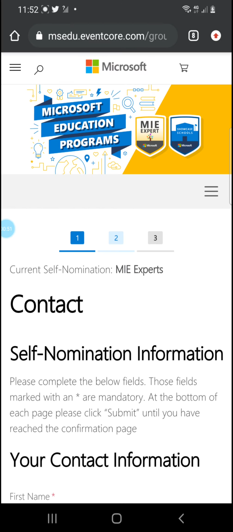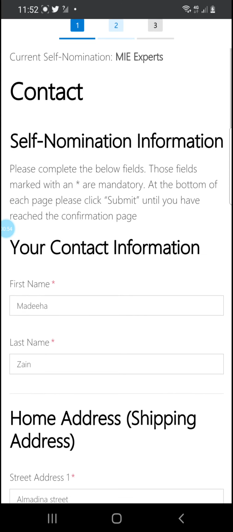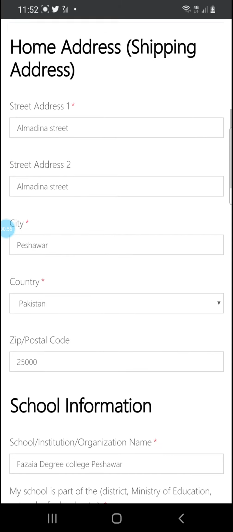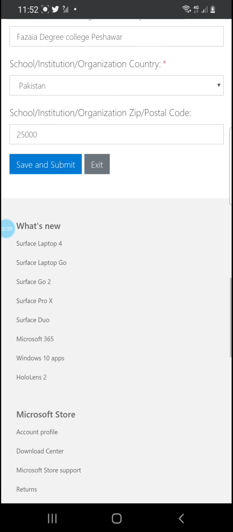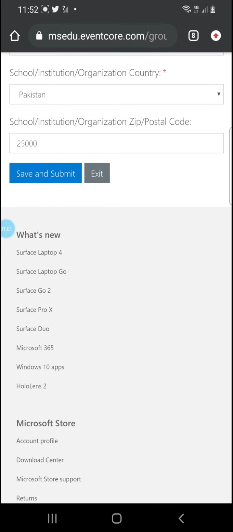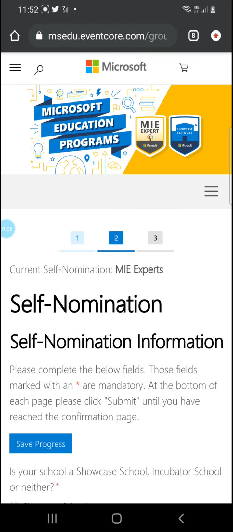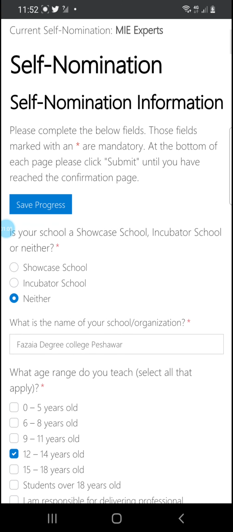Once you enter the information about yourself, like your contact information, your home address, school information, and all the things here, you have to save or submit it, right? Then you will move to the second step, and in the second step you will land on the self nomination form. On the self nomination form there are certain questions which only require multiple choice answers. You are going to tick the correct option, and it is very easy for you.